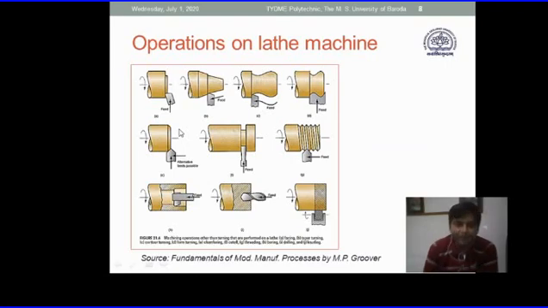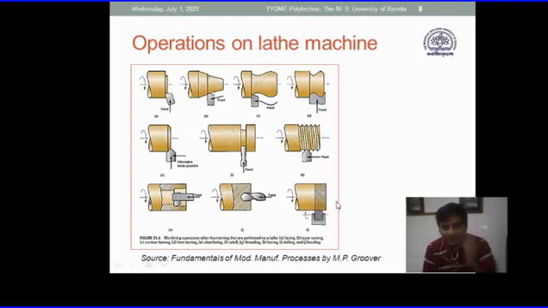So again we are coming back to the lathe. What are the different operations? Quickly I will try to get some inputs from you. What is this operation? Turning operation. This is step turning, this is form turning or shape turning, and here this is a forming tool. This is chamfering, cut-off or collar cutting, thread cutting, knurling, drilling, boring. So these are the different operations that you already know.